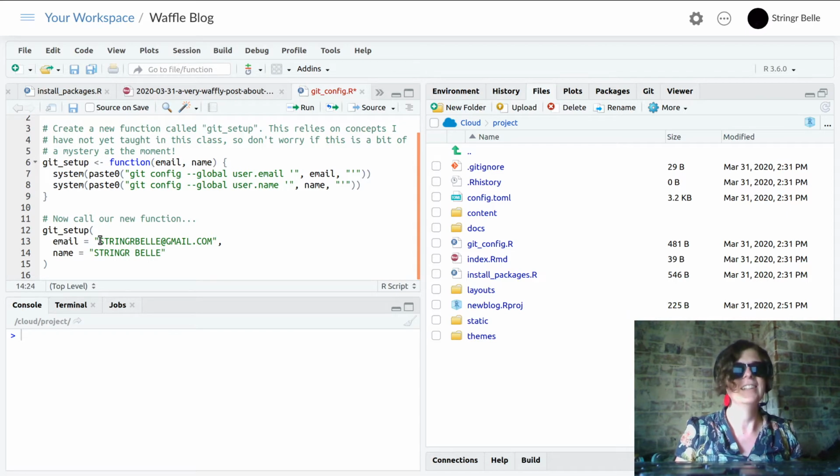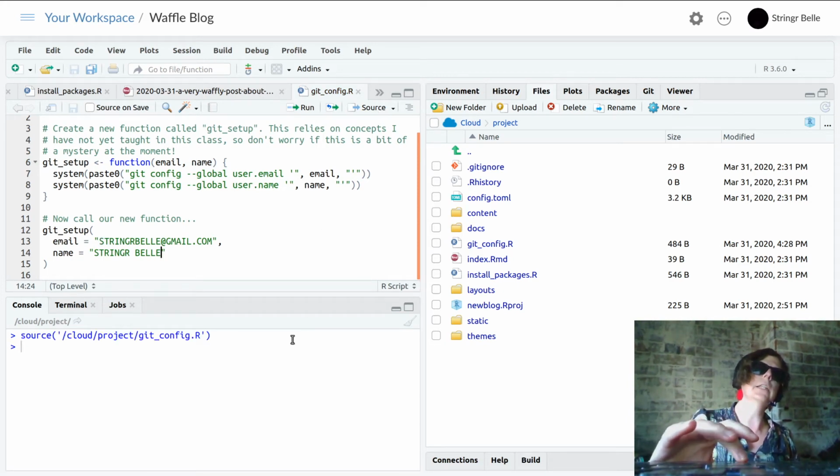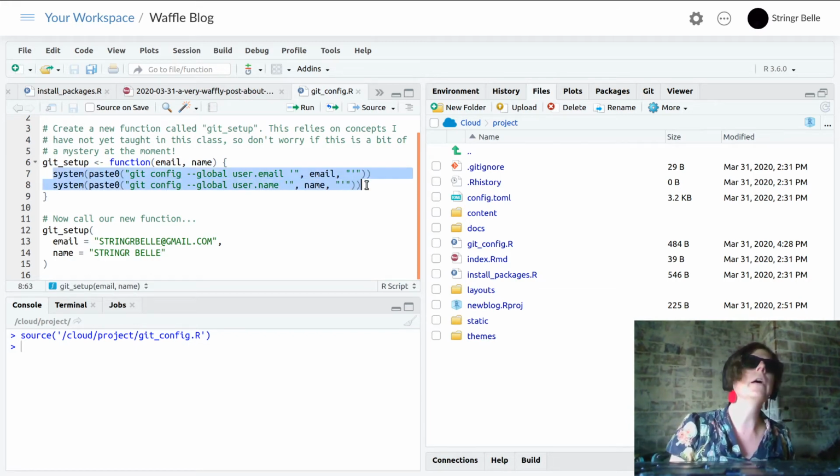Okay. So now that we've saved this, Control S to save, and now we go source, right, and nothing appears to have happened, but what's happened under the hood is this stuff where I have sent the configuration details that I need to Git, and now Git knows who I am.